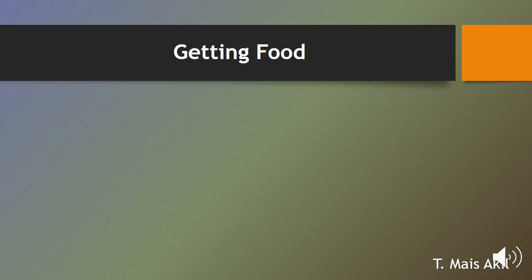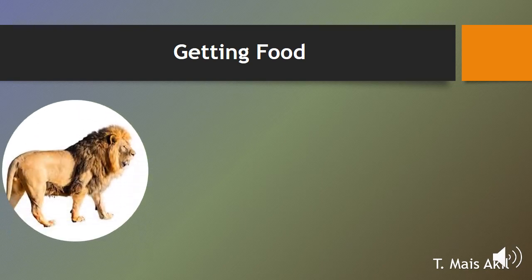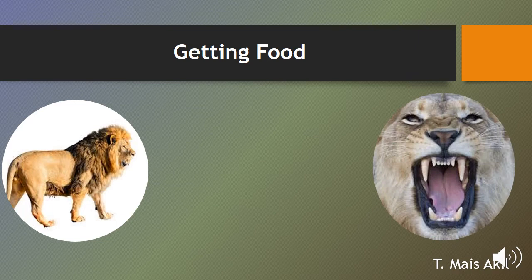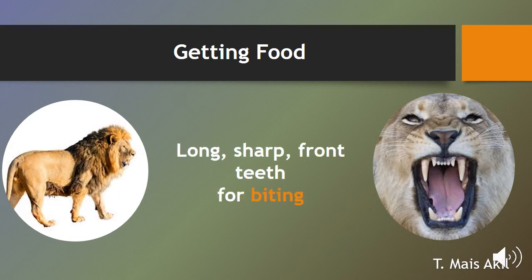Now, how could animals get food? Getting food. Again, we will talk about the lion. Look at this picture. What does a lion have here? You can see long, sharp front teeth for biting. So it has long, sharp front teeth for biting. Think about other animals, they have long, sharp front teeth and they use them for biting.